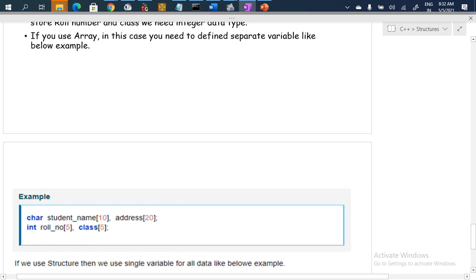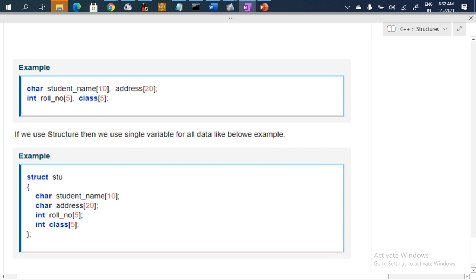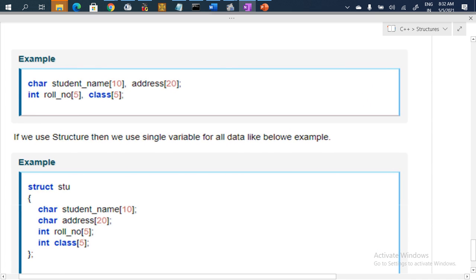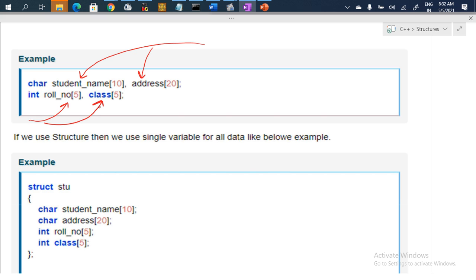So if I consider the above example where I'm using arrays, then I have to define the character array for name and address, and the integer data type is like this. Now I have to define two different arrays when I use array, because array is also a user-defined data type. The thing is, I have to define everything separately.